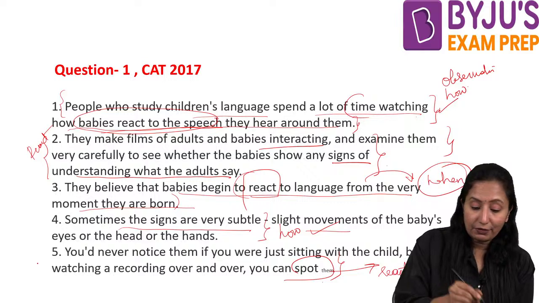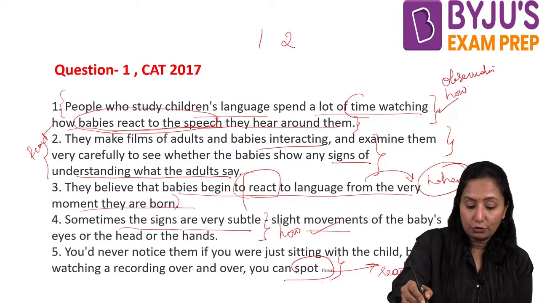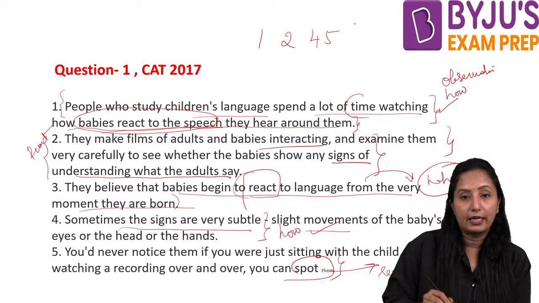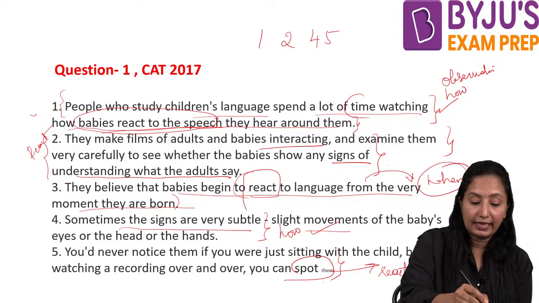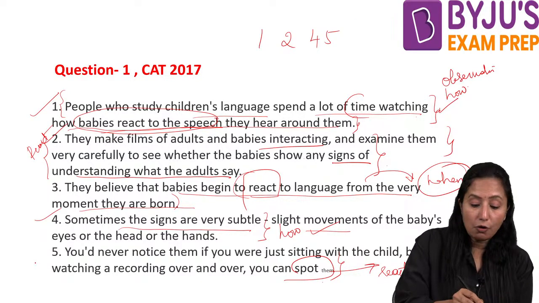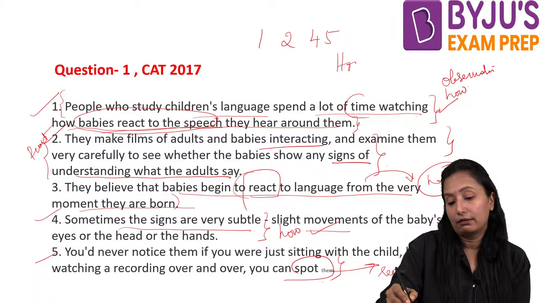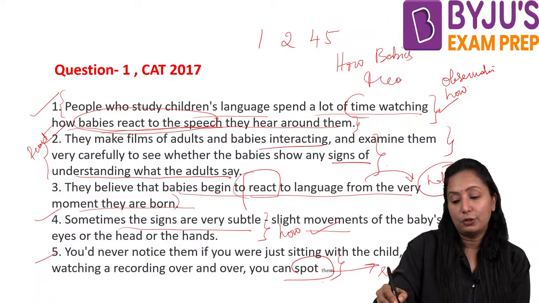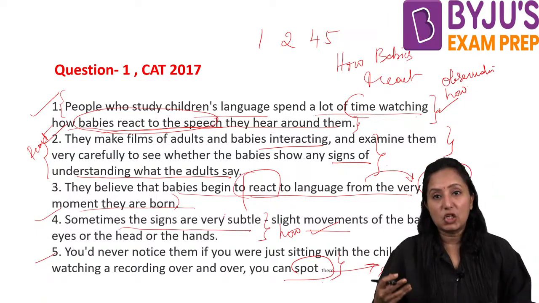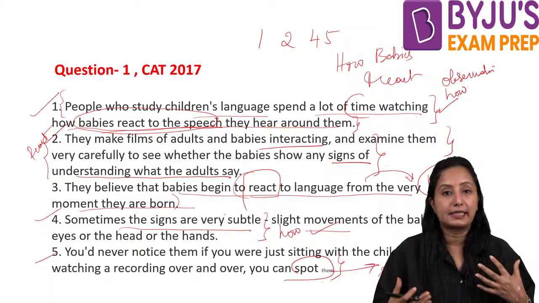That means you can see sentences 1, 2, 4 and 5. Basically they are talking about how babies react. But look at the third one. It is talking about when the babies react.